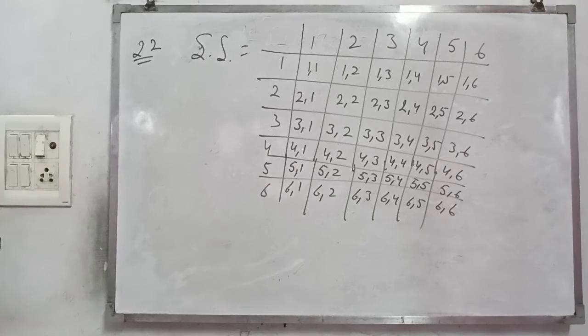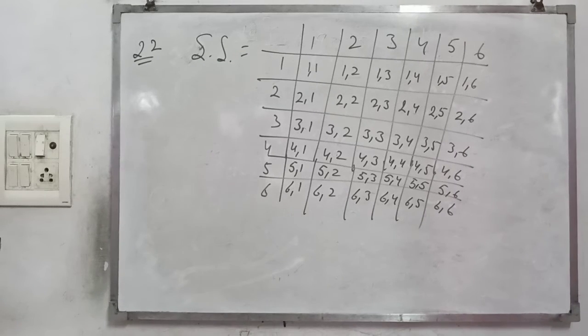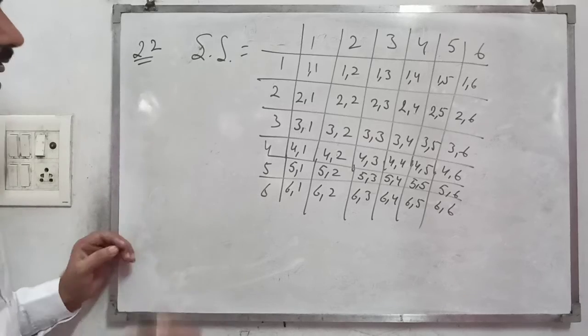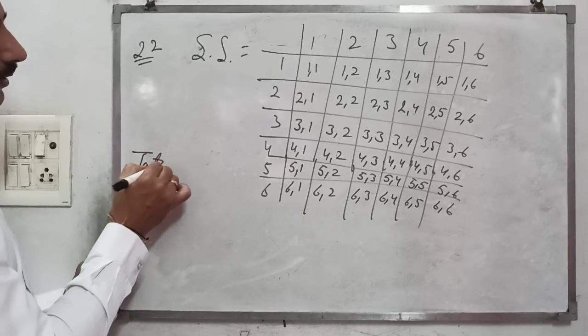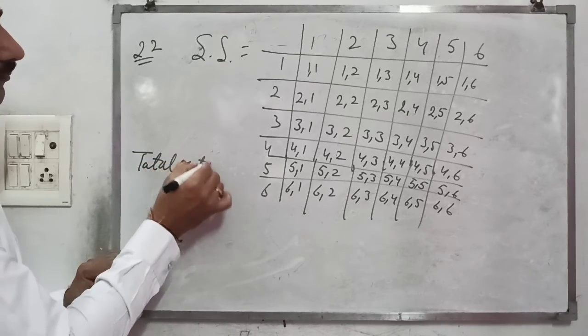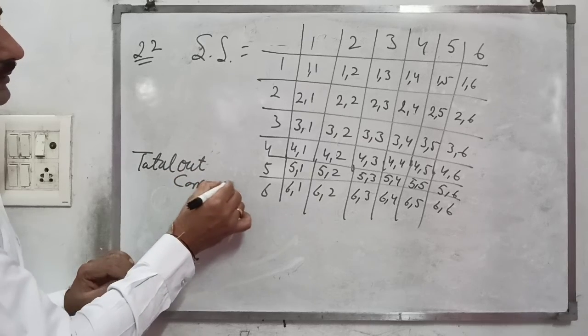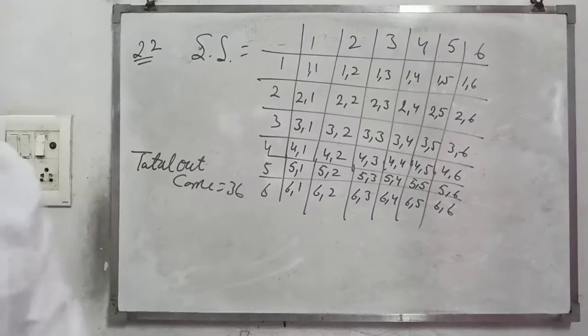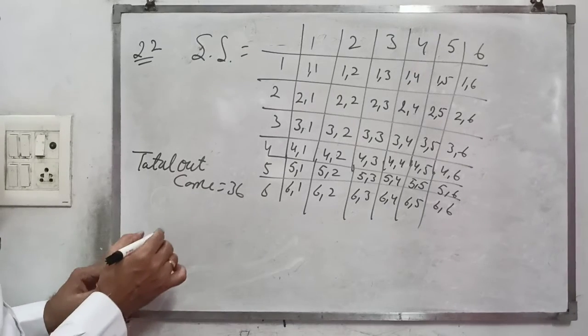So that is the sample space, and you can find that the total outcomes is 36.